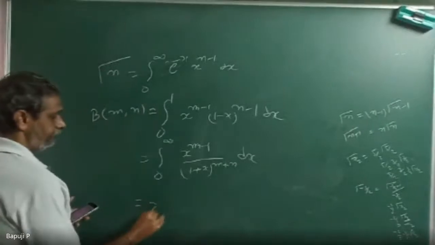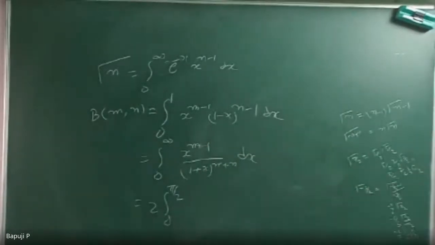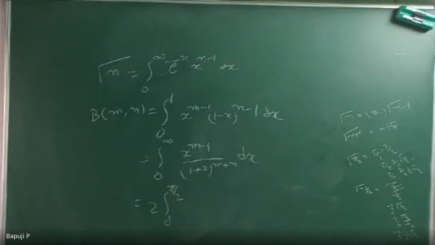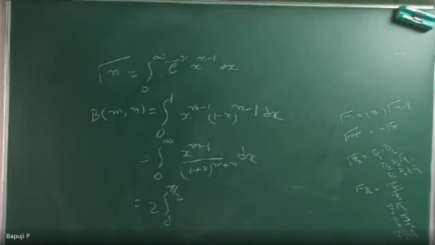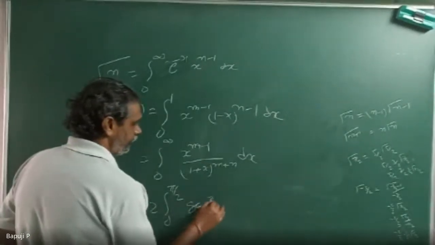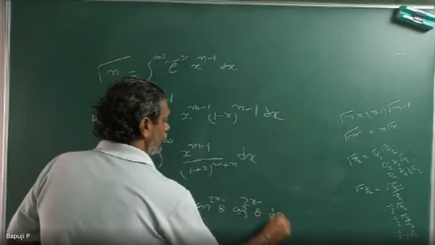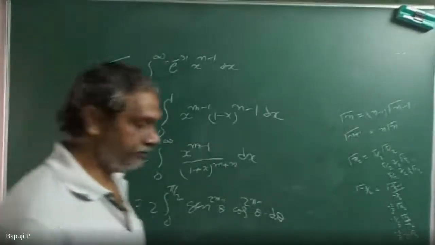Then another formula: 2 into integral from 0 to pi by 2, sine to the power of 2m minus 1 theta, cos to the power of 2n minus 1 theta. So the powers are like this. Sine power, cos power. Okay.